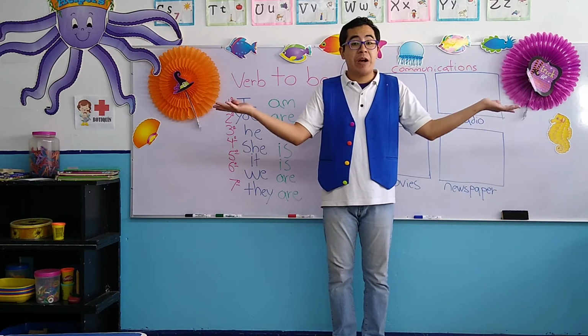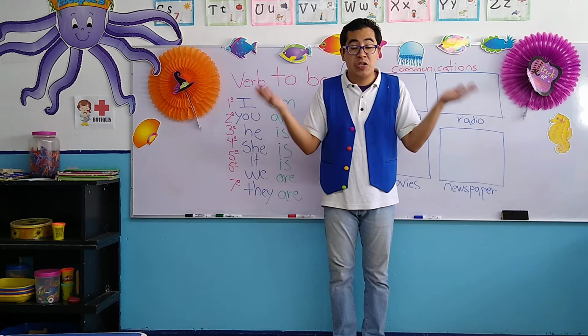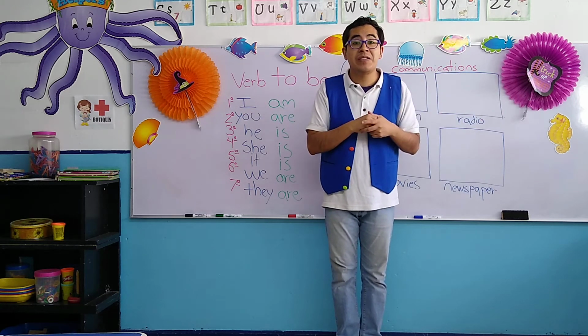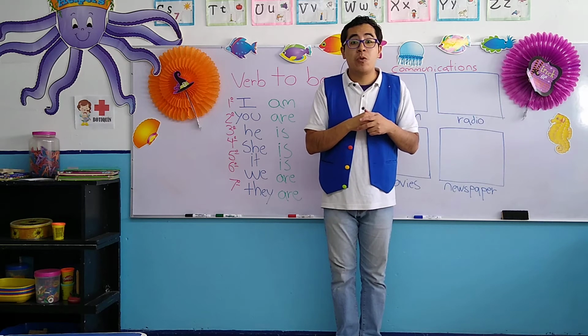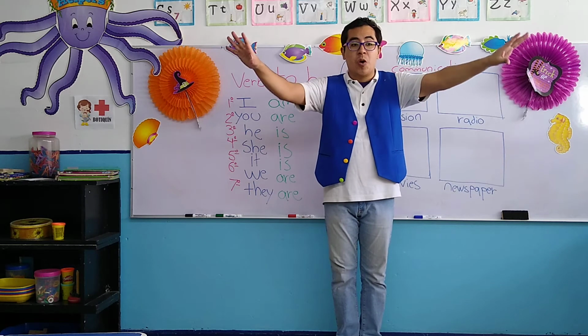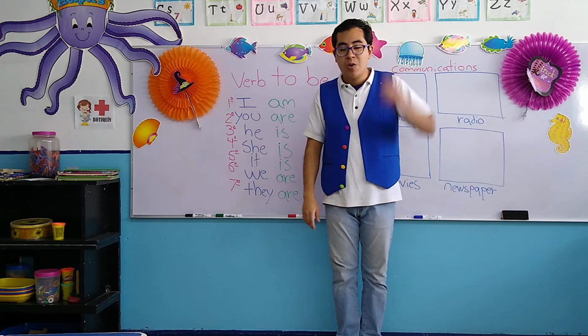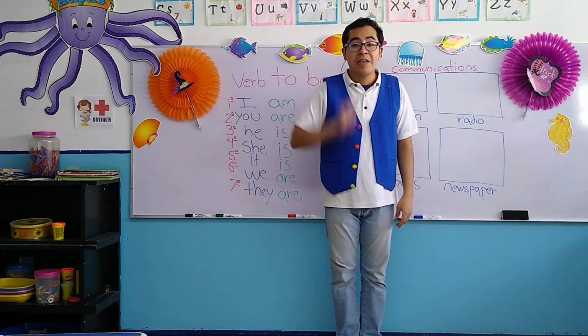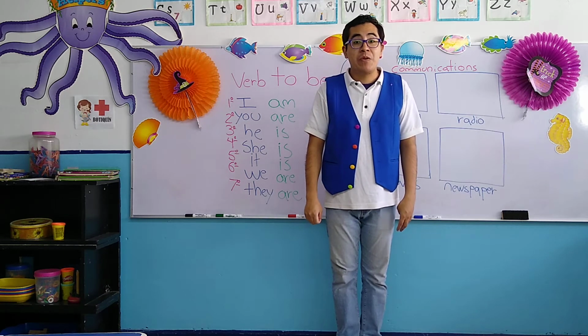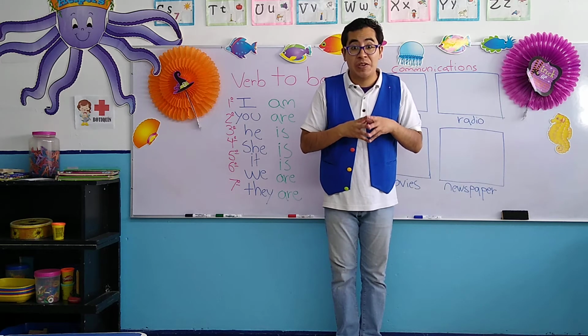What is a pronoun? ¿Qué es un pronombre? A pronoun, it's a word we use, es una palabra que utilizamos para no decir un nombre completo. Instead of saying Francisco, en lugar de decir Francisco, podemos decir you o podemos decir he, dependiendo del pronombre, ¿ok? Porque cada pronombre es para una persona en específico.